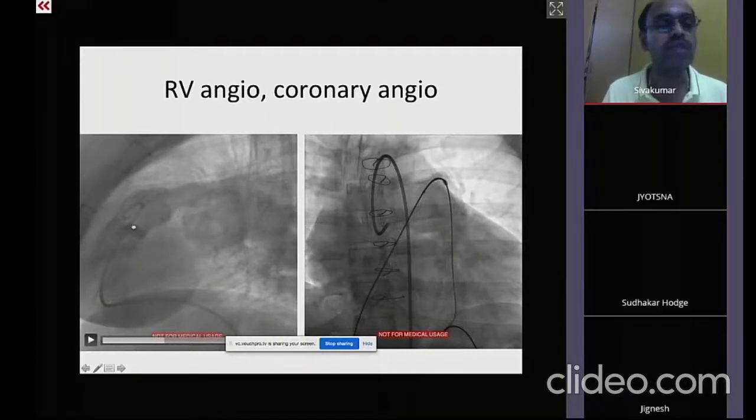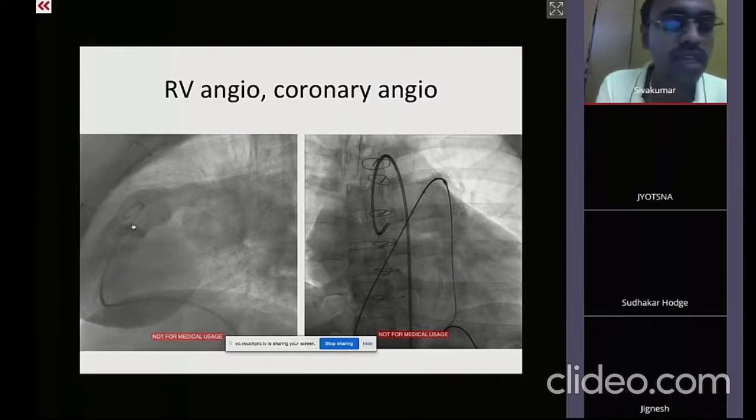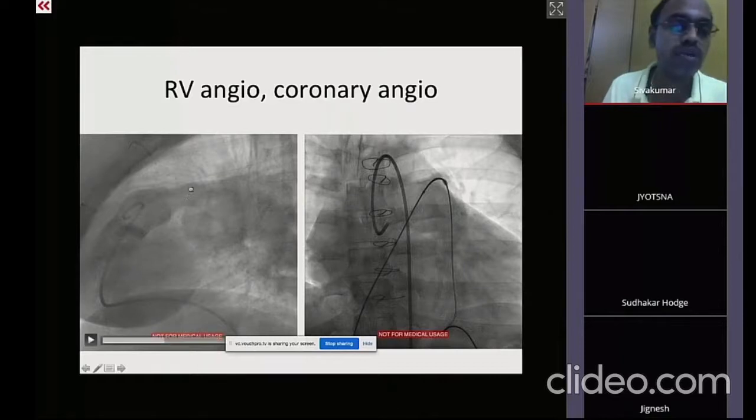So the quantification of the PR is already done based on combinations of echocardiography and MRI. And our purpose is only to do the angiography to assess the length and diameter of the pre-stenting, followed by length and diameter of the pulmonary valve.